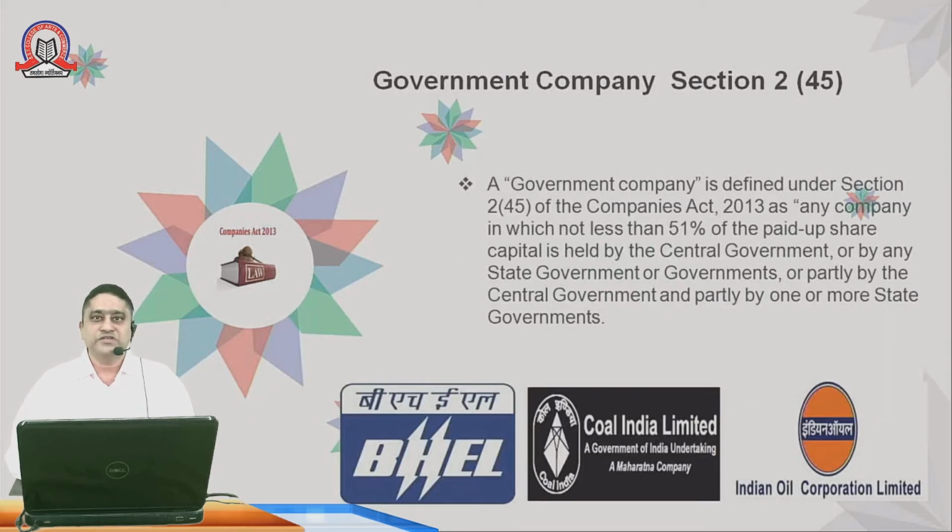Government companies are those companies which hold at least 51% of the paid up share capital, either by the central government or the state government, or partially by the central and partially by the state government. The well-known government companies are BHEL, the Bharat Heavy Electricals Limited, and Coal India Limited. Coal India Limited has the business operation of taking coal out of the coal mines, and the Indian Oil Corporation, BPCL, HPCL are also well-known government companies.